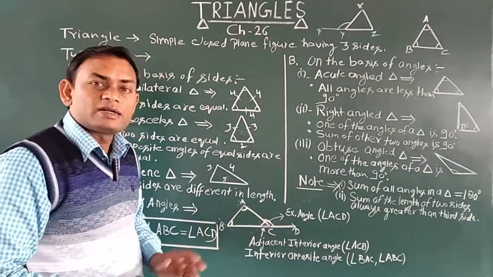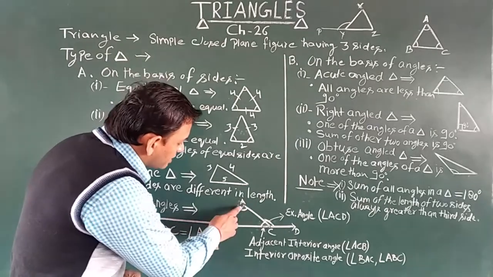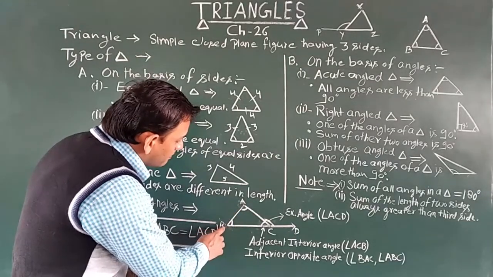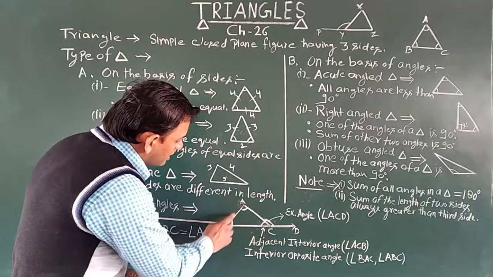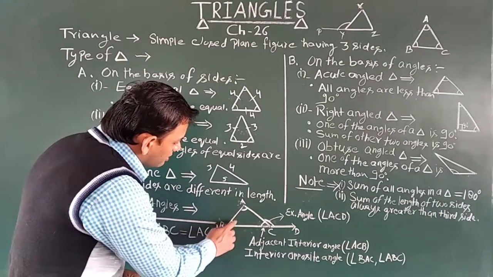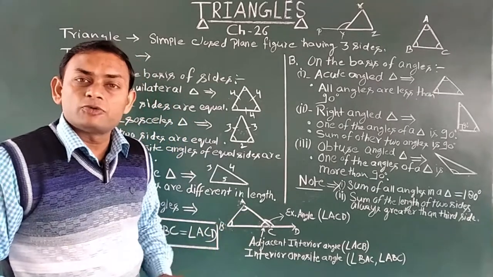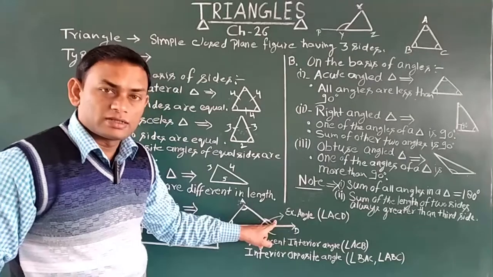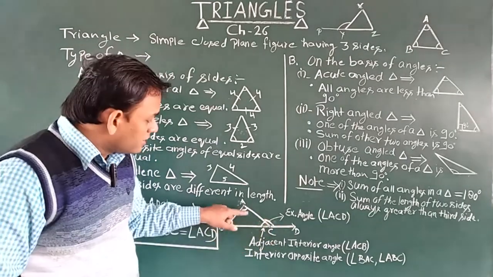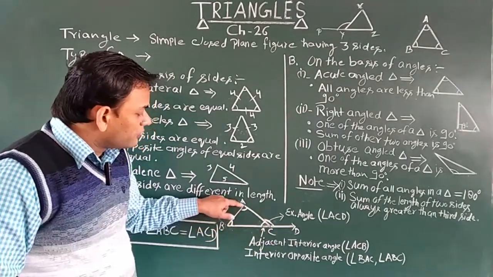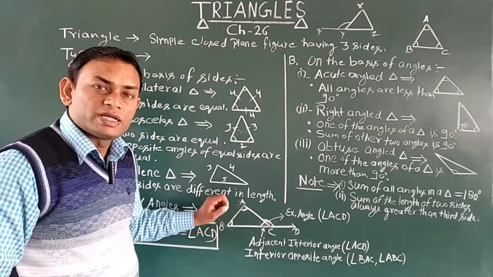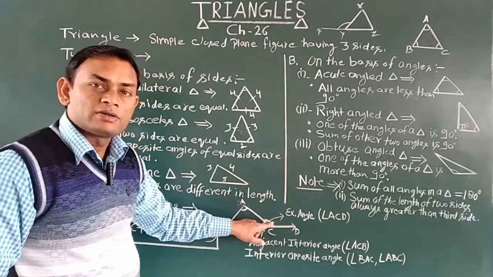Okay? After that, one more important thing: angle A and B, meaning angle BAC and angle ABC, these two angles are the interior opposite angles of this exterior angle. Got it?